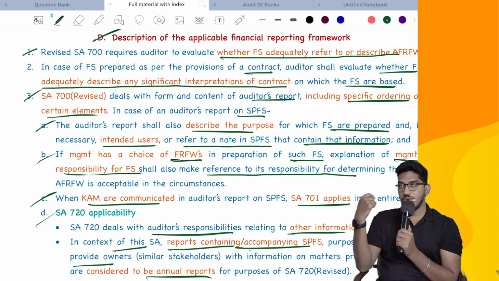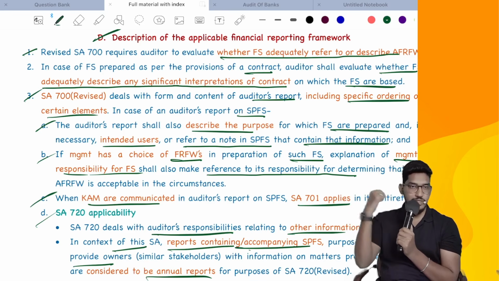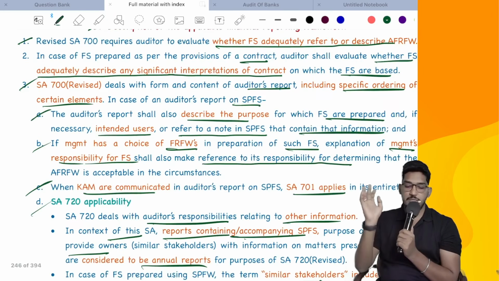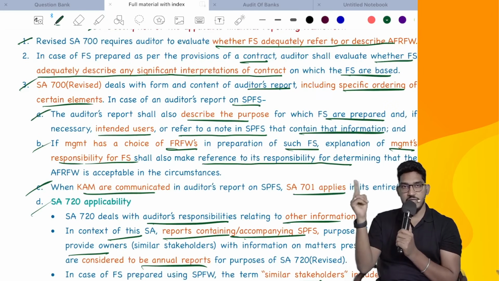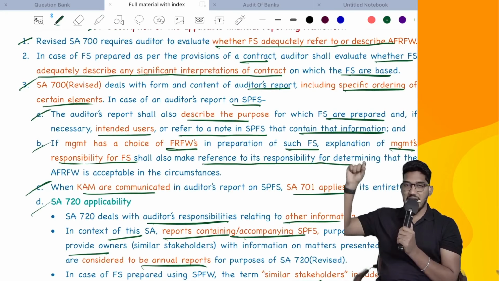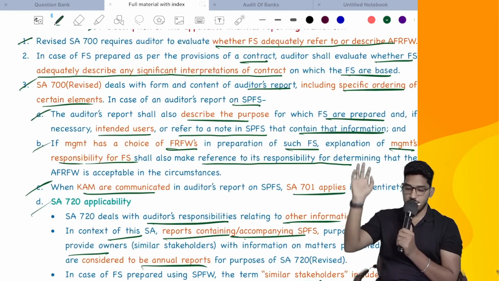So either you can say it in the opinion paragraph, or as an alternative option, you can do it in the emphasis of matter. Why? Because, as I have told, you are alerting the readers, so you can use emphasis of matter also. Then, if management has a choice between two options, they can choose one, and that has to be added in which paragraph? Management responsibility paragraph.